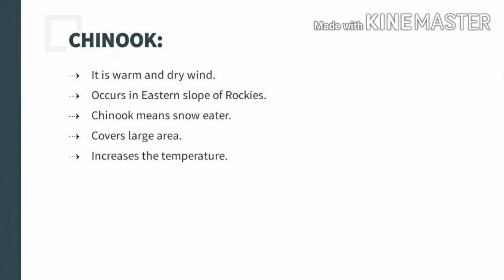Now we will talk about Chinook. As it is given in the slide, it is a warm and dry wind, moving from the southwesterly direction, and it is adiabatically created, meaning because of the expansion of the air due to heat, the rising of the air takes place, and then the cooling down of the air takes place. It is occurring in the eastern slope of the Rockies, which includes parts of USA and Canada.